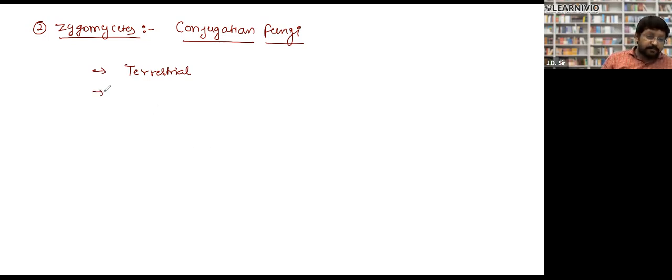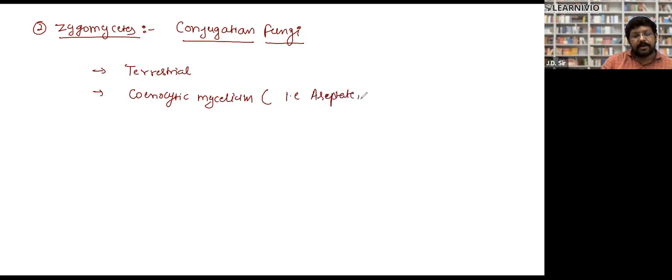They have coenocytic mycelium, that is aseptate, multinucleate.